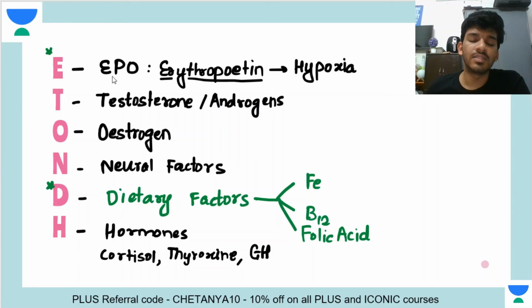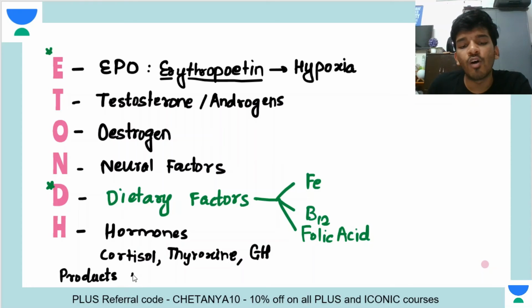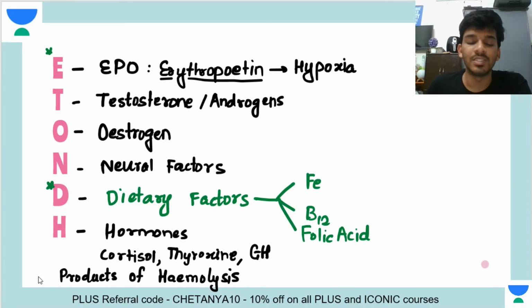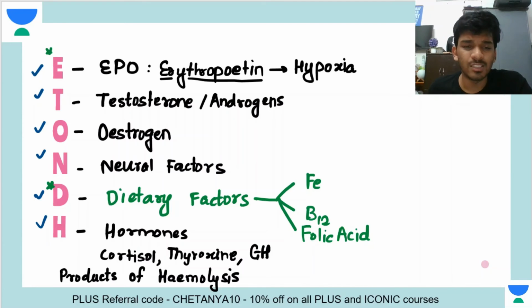Another possible thing here is called products of hemolysis. I have not included it in the mnemonic because it's not as essential. But some books mention that products of hemolysis, because they are formed after breakdown of RBC, are an indication to the body that there should be more fresh synthesis of RBC. So it is believed that even products of hemolysis have some effect on erythropoiesis. But the mnemonic that you have to remember is ETON DH, ETON DH, right? It's not any specific word, but it's just a way of remembering ETON DH.